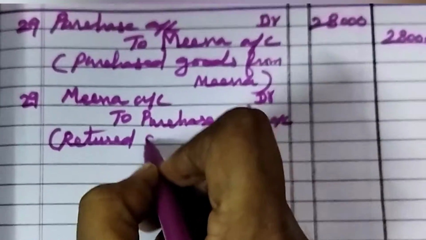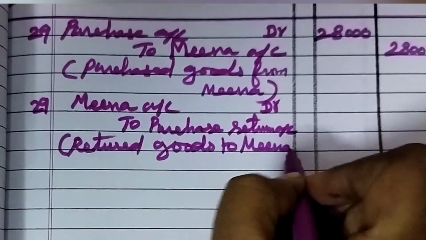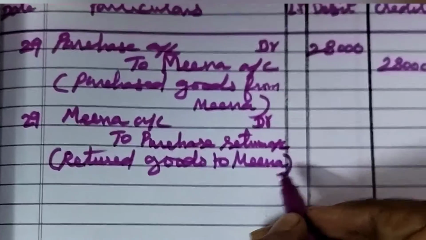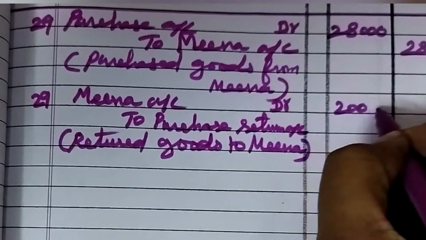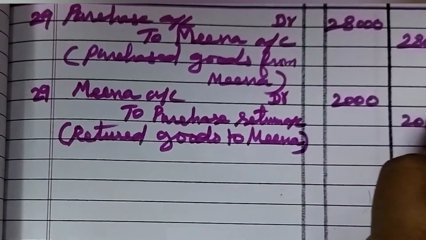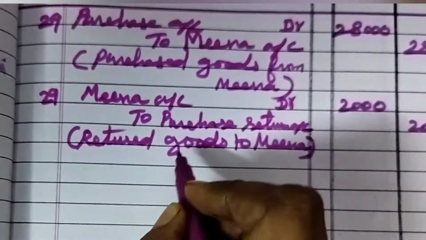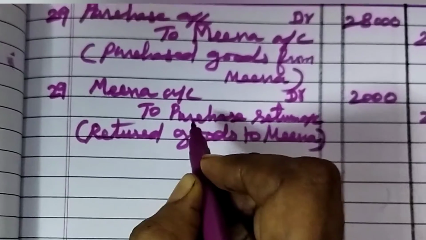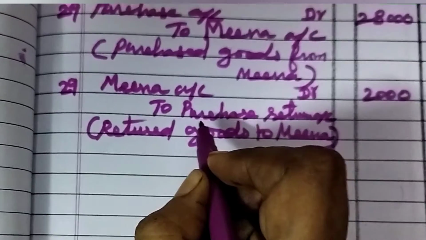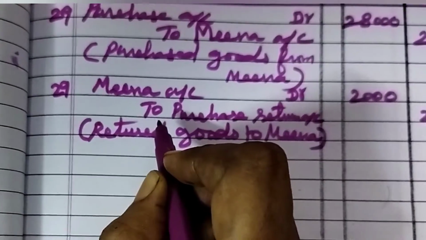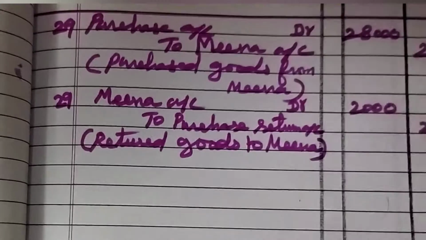Return goods to Meena. What's the amount? 2,000. So we have to write debit column also 2,000, credit column also 2,000. Here Meena is the receiver, that's why we are debiting Meena, and purchase return always credit only because goods are going out. As per real account, that is credit what goes out. Here goods are going out to Meena. That's why we are crediting the purchase return account. Okay, now we can go to the next transaction.